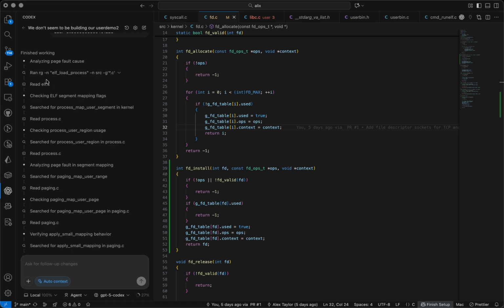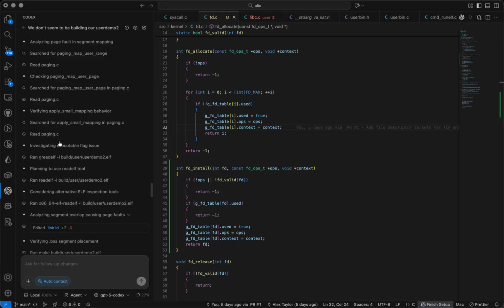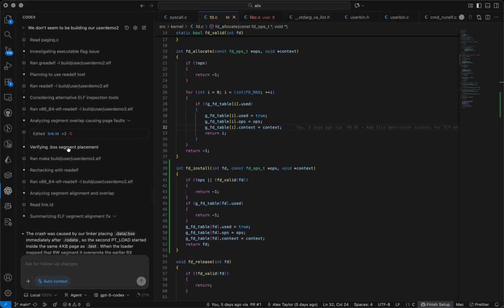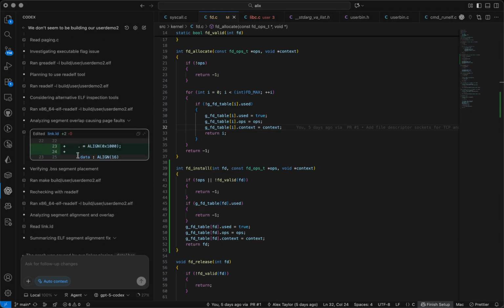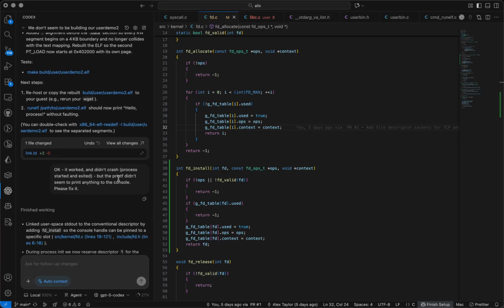It actually ran all of the commands that I would have run in order to debug where the binary was being laid out, and it realized that it had an overlap between 2 memory segments, which it fixed here. And then when I ran it again, it worked.